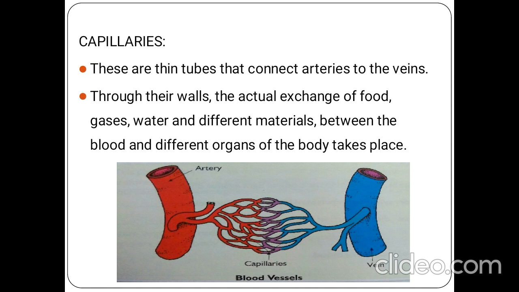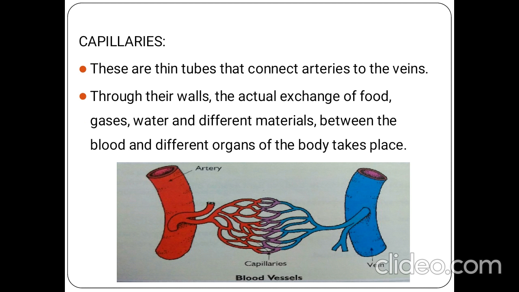The thin tubes that connect these arteries and veins are known as capillaries. What are capillaries called? Okay, capillaries are thin tubes that connect arteries and veins.